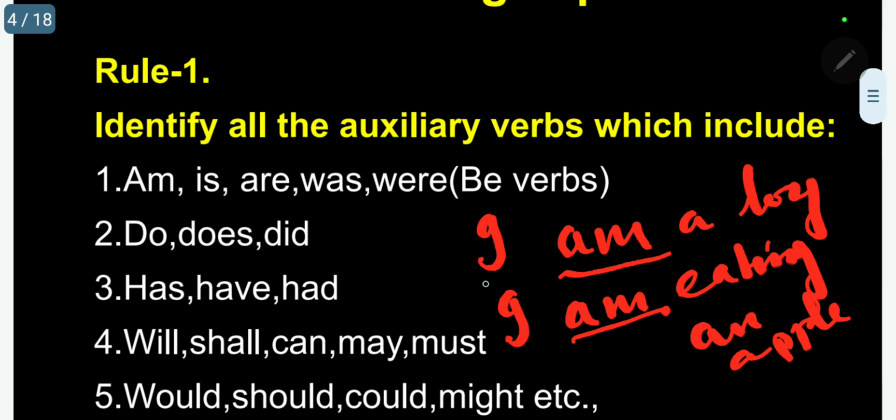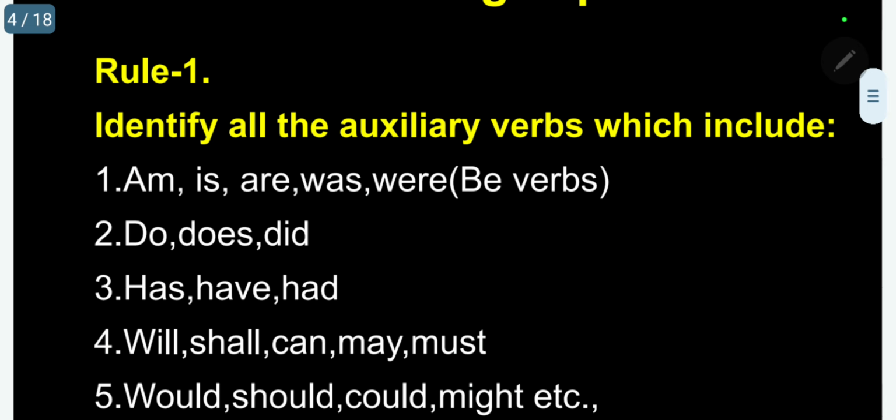But in the case of "I," kindly follow, except the singular verb am, in all other cases I can use only the plural verb. Very, very important. Normally, teachers will teach students that whenever a noun or pronoun comes, singular noun, singular verb, plural noun, plural verb.